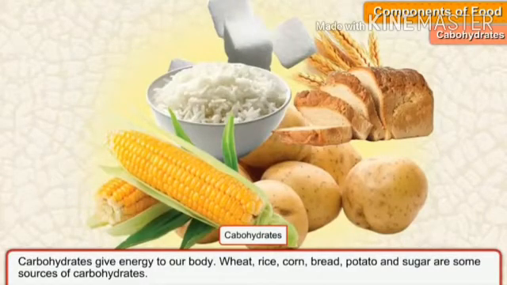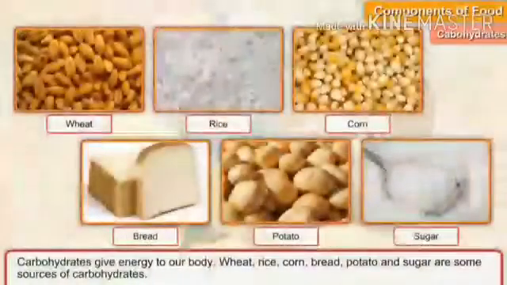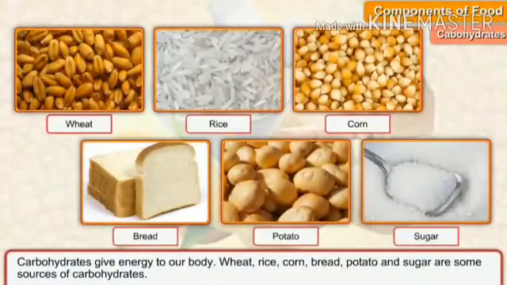Okay, so I will show some examples for you: wheat, rice, corn, bread and potato, and finally sugar. These are some examples of carbohydrates. Apart from that, there are many other carbohydrate nutrients we take in our daily life. Carbohydrate-rich food items that we take daily give more energy to our body, so we call it energy giving food. Carbohydrate is an energy giving food.